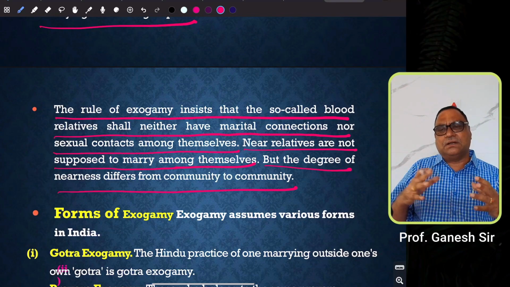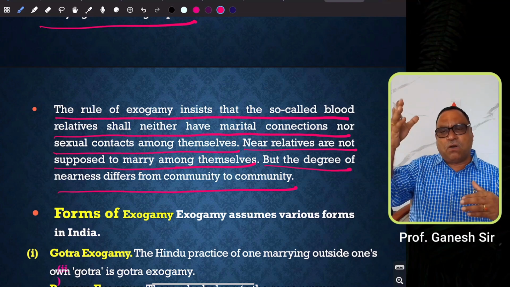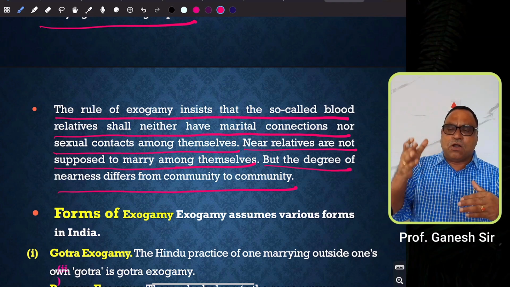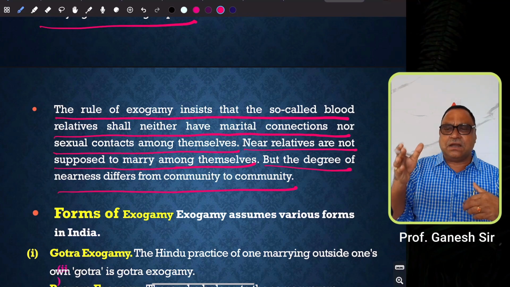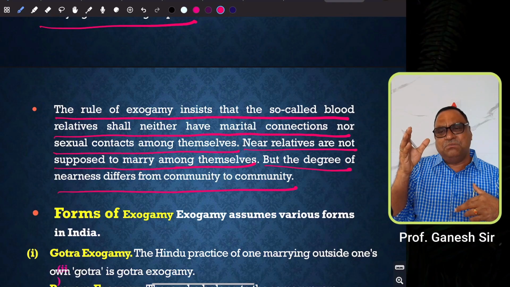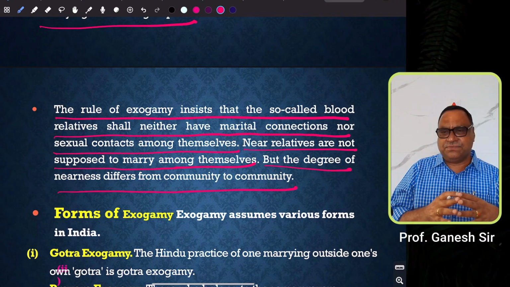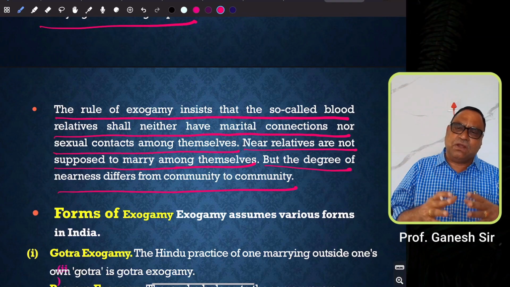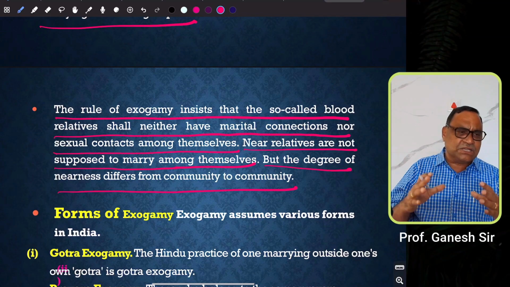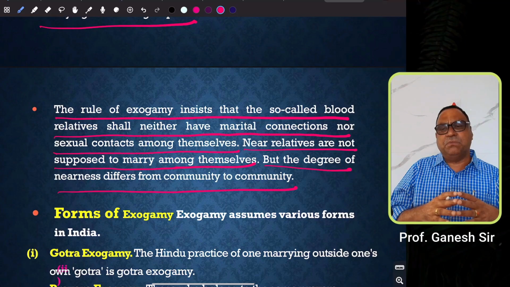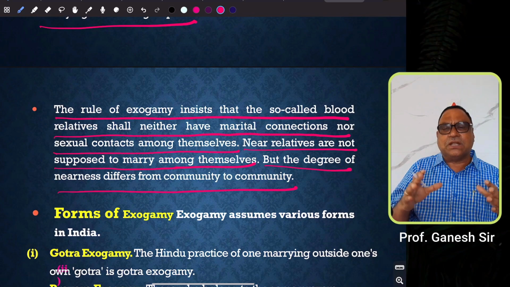That means clan means those who have originated from a common real ancestor or common mythical ancestor. Hence, they are considered blood relatives. So, according to Hindu philosophy, marriage among blood relatives is strictly prohibited.